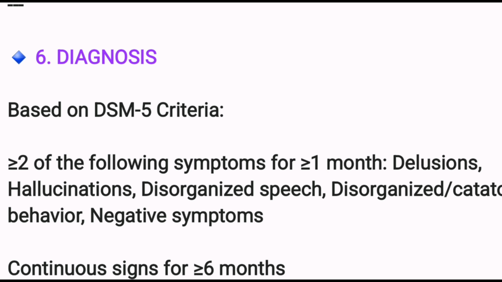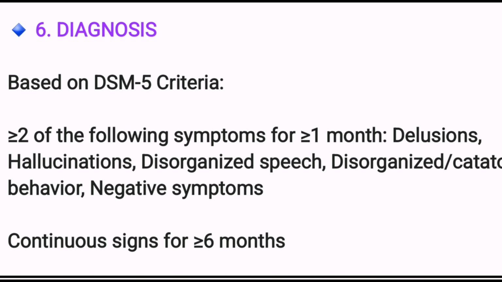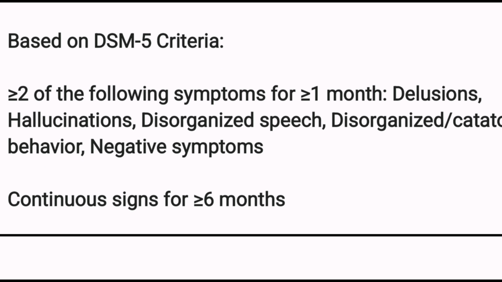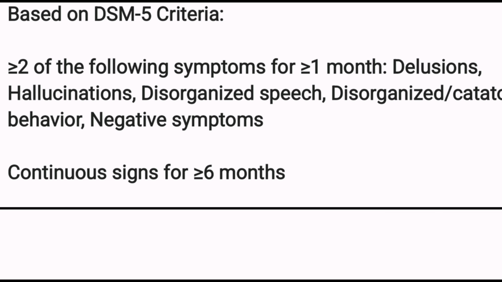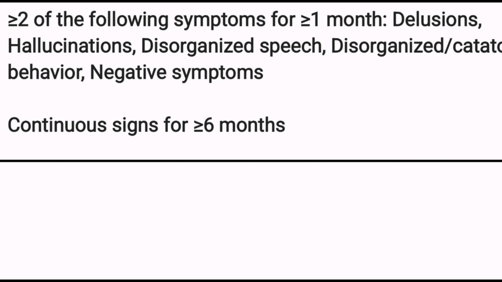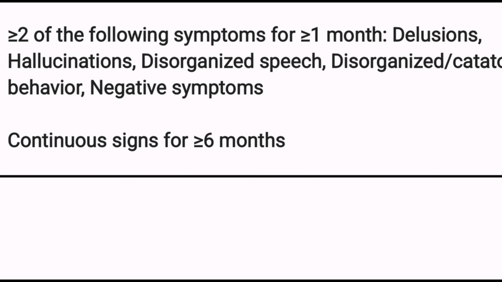Poor executive functions. Diagnosis: based on the DSM-5 criteria, two or more of the following symptoms for more than 1 month: delusions, hallucinations, disorganized speech, disorganized or catatonic behavior, negative symptoms. Continuous signs for 6 months.